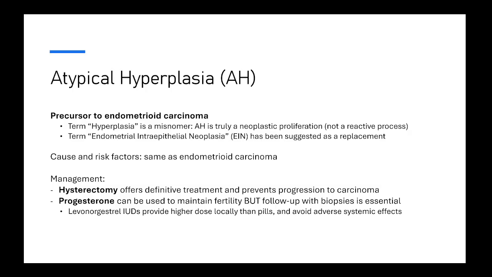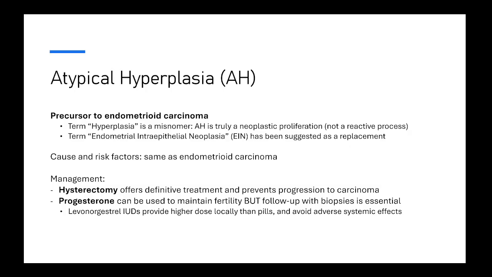In the last decade, a new term was proposed, which is endometrial intraepithelial neoplasia, or EIN. It's been suggested to replace atypical hyperplasia, and that would make sense, but for some reason it just hasn't gained any traction. So you could see both terms used, and they mean exactly the same thing. So the causes and risk factors for atypical hyperplasia are the same as for endometrioid carcinoma because it is its precursor.